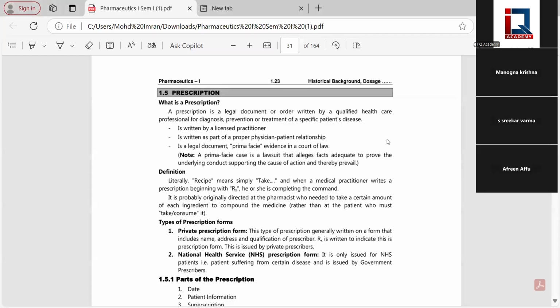Yes, can you see the screen? Manogna speaker.